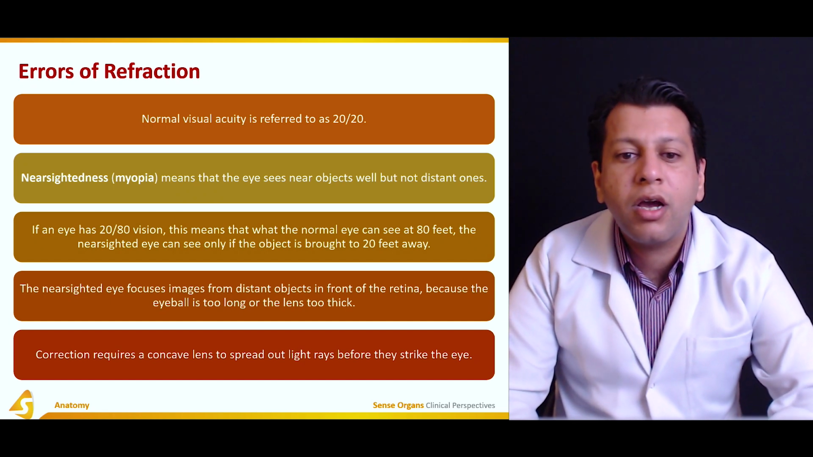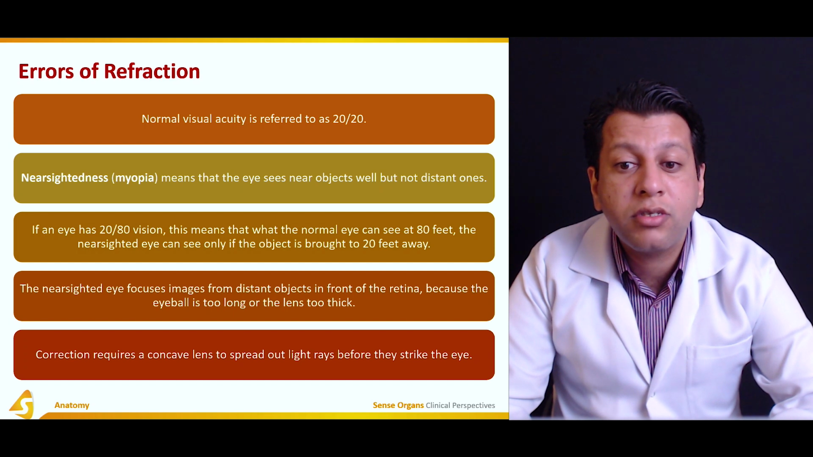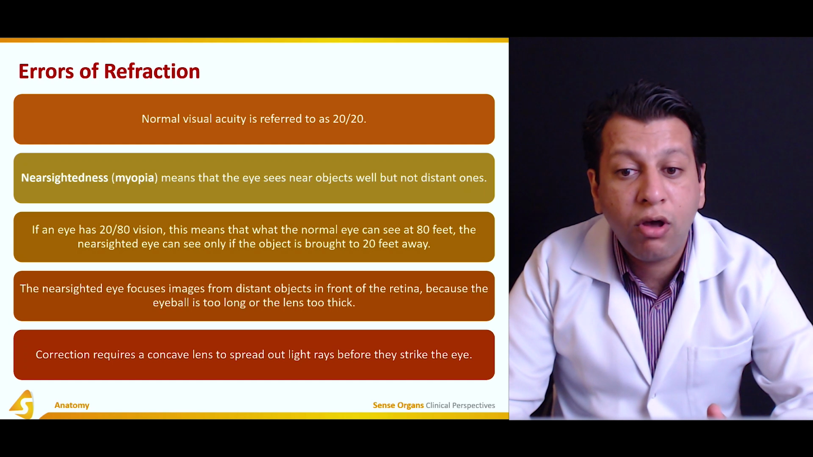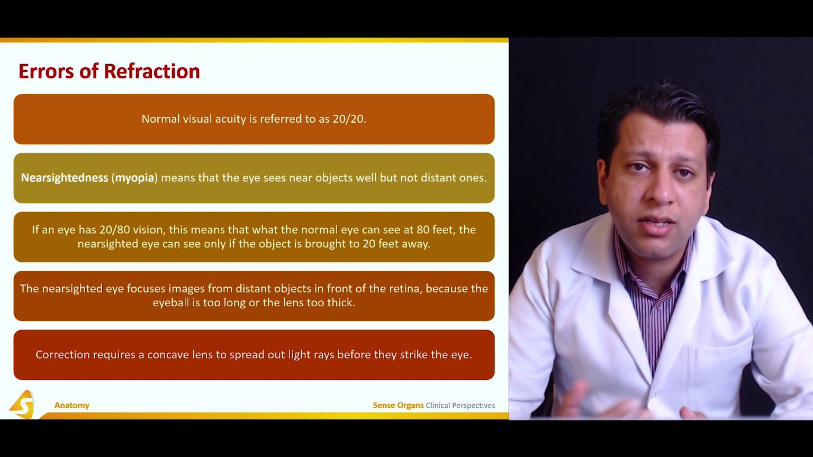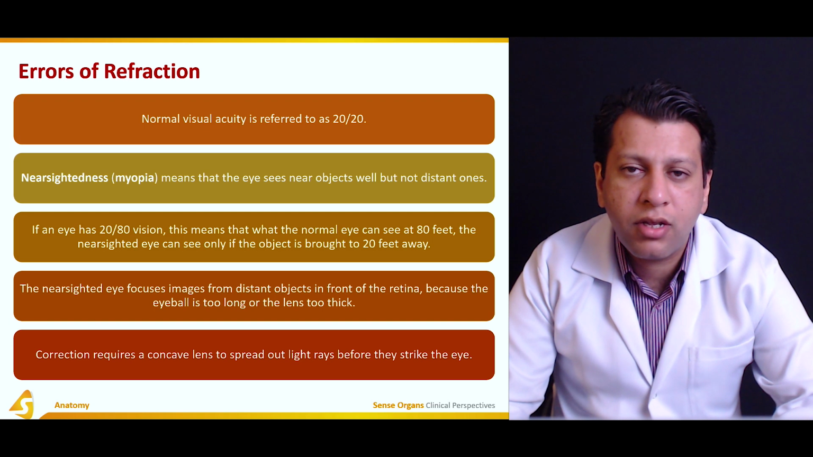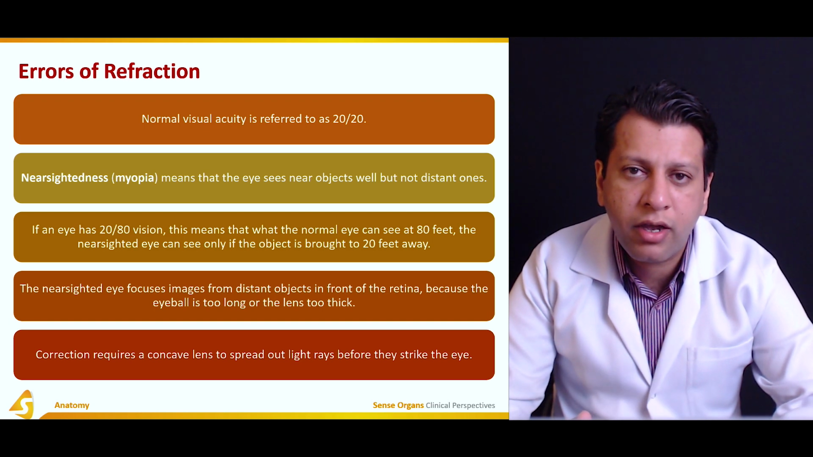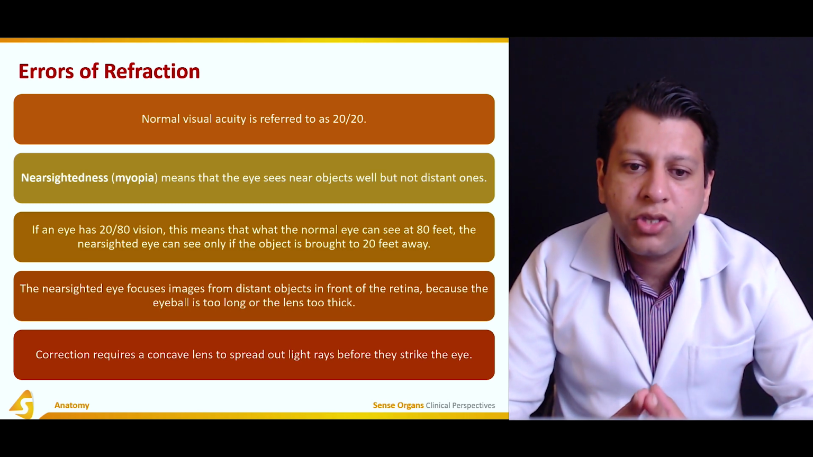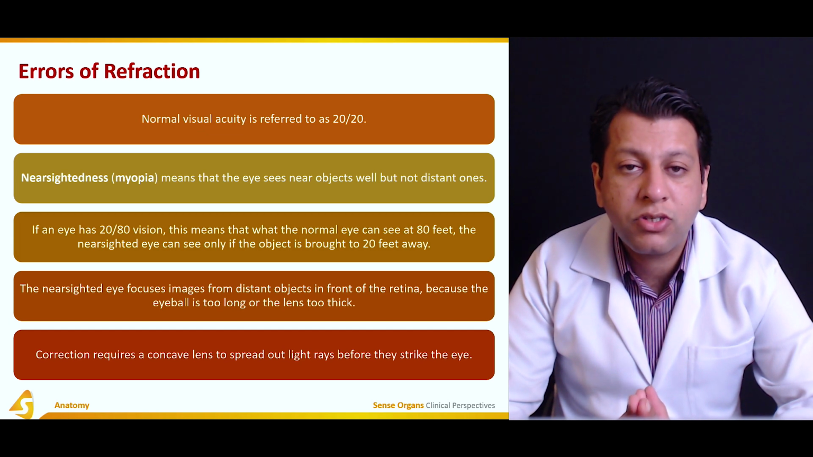The nearsighted eye focuses images from distant objects in front of the retina because the eyeball is either too long or the lens is too thick. Usually the lens is adjustable, but the problem is that the eyeball is so oblong in shape that there is an increase in its length, and once the lens contracts, it focuses the image way ahead of the retina rather than on the retina. This correction requires a concave lens to spread out light rays before they strike the eyes.